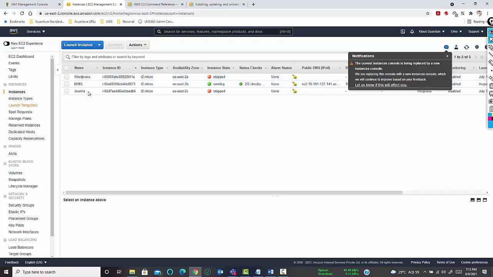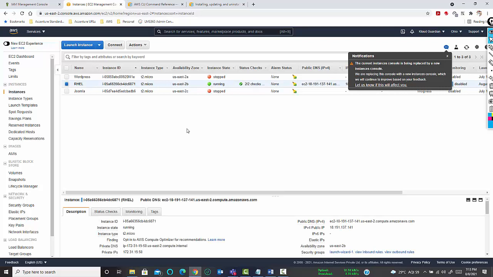So we have three EC2 instances: one for WordPress, one for Joomla, and another is a Red Hat Linux instance, which is currently in running state. What we will do is create an EC2 S3 bucket policy, give full access permission for accessing that S3, and then assign that policy to this RHL EC2, this RHL VM.